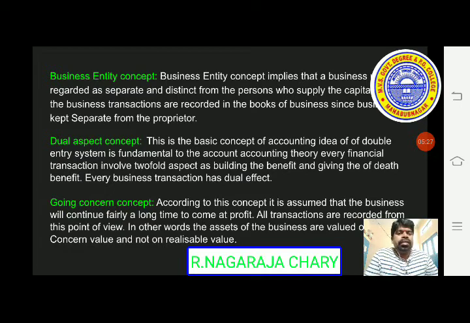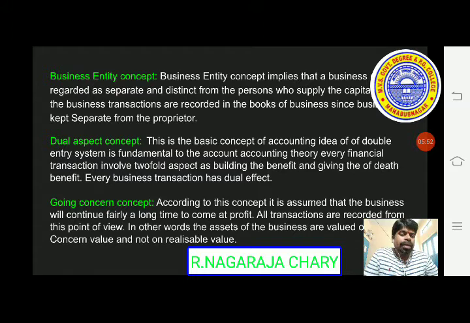Let us take one example. When we are selling goods to another person, at the same time we are receiving cash, so goods are going outside and cash is coming inside. These two aspects are to be recorded in the books of accounts.